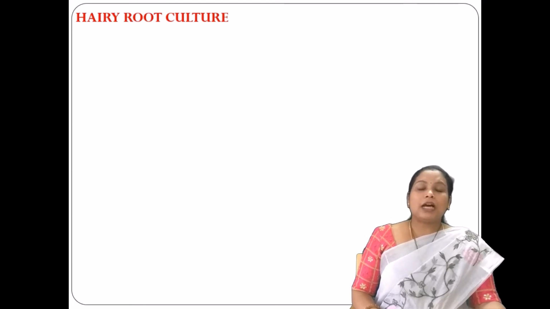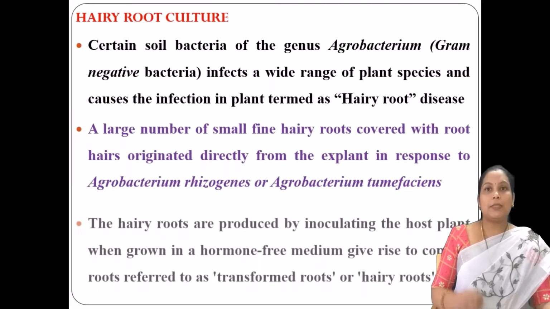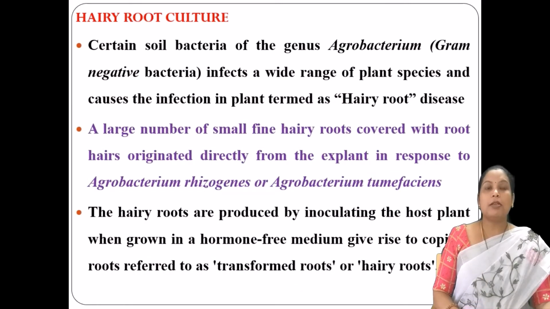So how are the roots going to develop hairy-like structures? Because of a soil bacteria called Agrobacterium. Specifically, species such as Agrobacterium rhizogenes and Agrobacterium tumefaciens are responsible for developing hairy-like structures